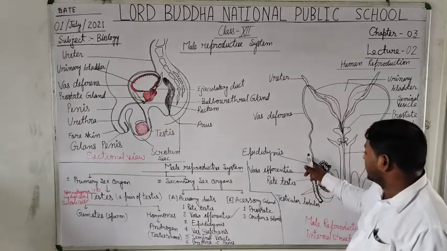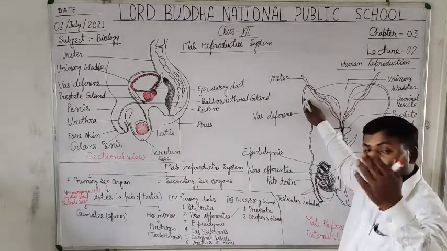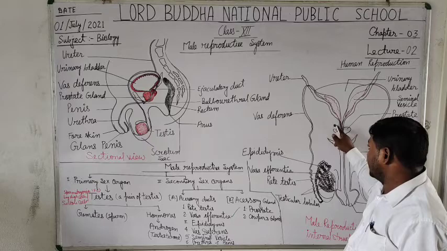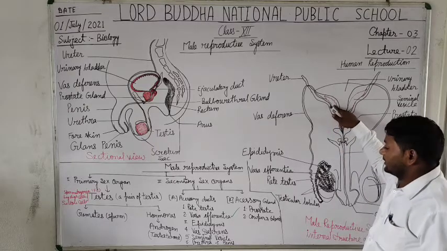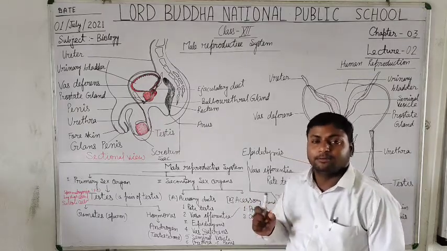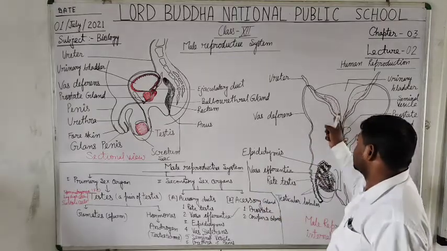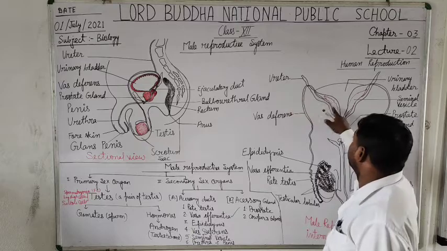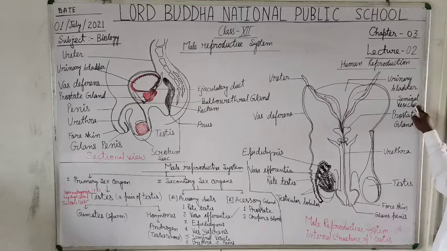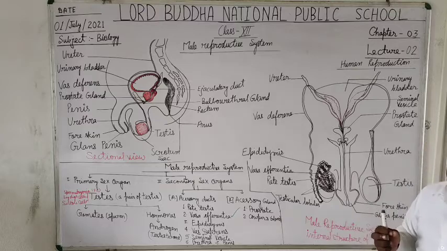Vas deferens is the canal that brings the sperm into the common urinogenital canal, or you can say inside the seminal vesicle, where the storage and nurture of the spermatids or sperm cells take place. Yes, students, this is the seminal vesicle, as here I labeled it. What is the function of the seminal vesicle? The seminal vesicle stores about 2 to 5 ml of semen.